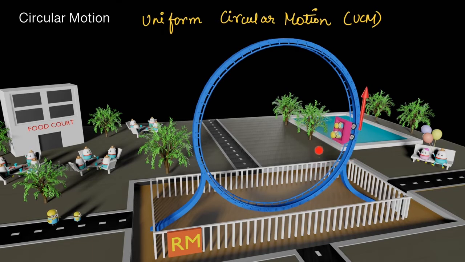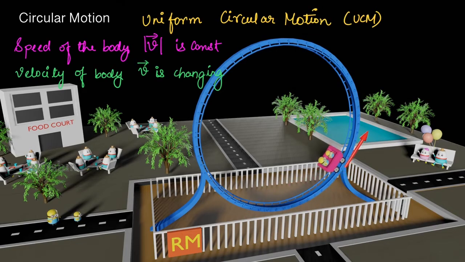So take a look at the body here. This body is moving in a circular path and the speed of this body is also constant. Okay. See, when it is going around in a circle, its speed is constant. So this body is said to be in uniform circular motion.